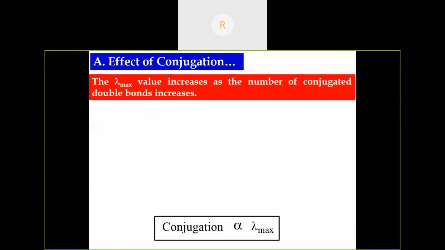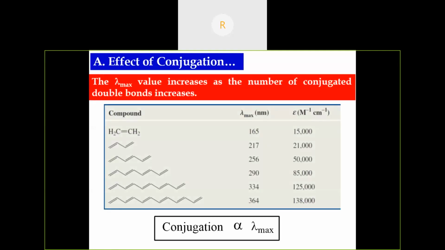So this is a list of examples. As the conjugation increases, the lambda max value also increases. We should not confuse this with only the presence of double bonds. Conjugation means alternating single and double bonds. If there is no conjugation, but it has more carbon-carbon double bonds, then there will not be any increase in the absorption maxima.